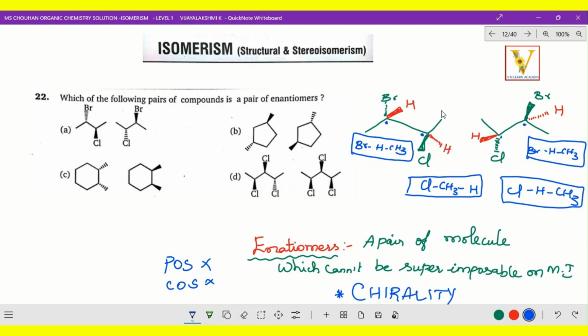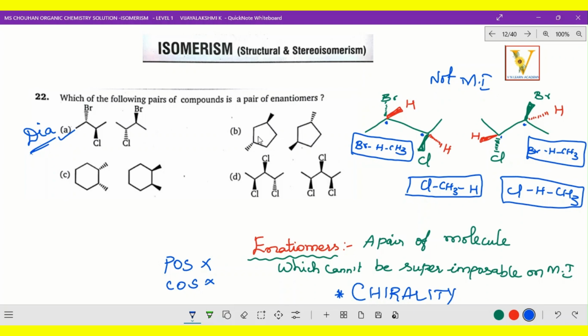So one chiral center is fixed, Br H CH3 in both, whereas the other chiral center has been rearranged. That kind of pair is called diastereomers. So it is not a mirror image. We can say it is a pair of diastereomers.